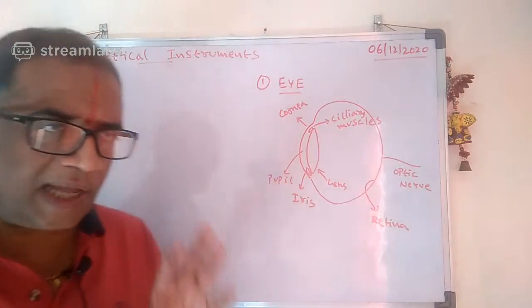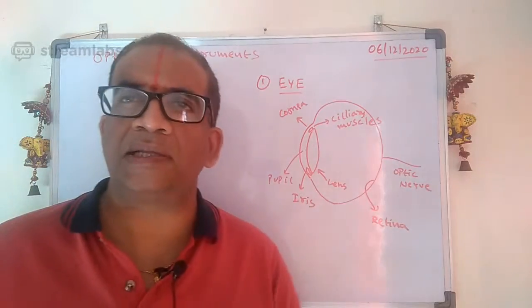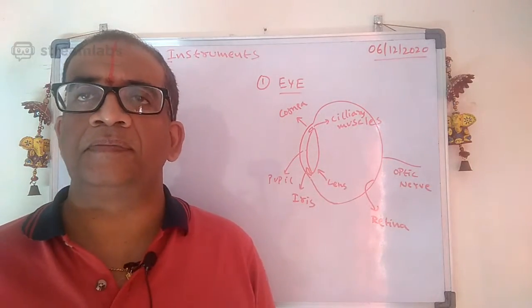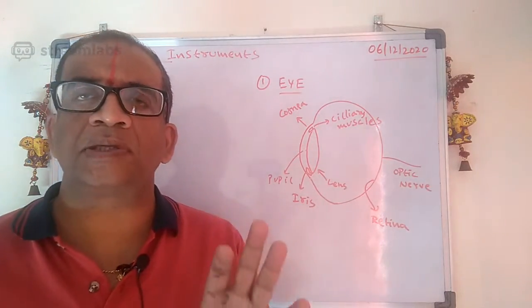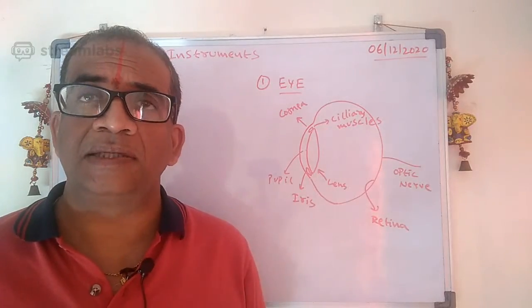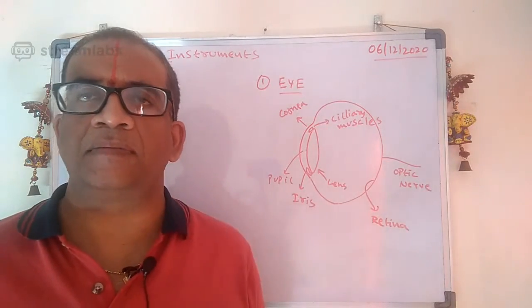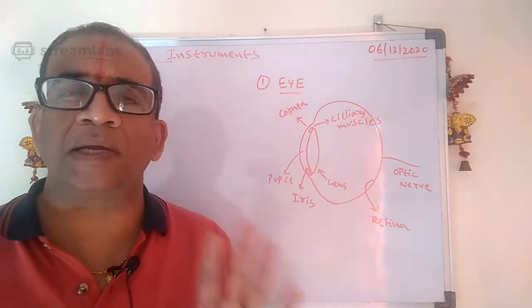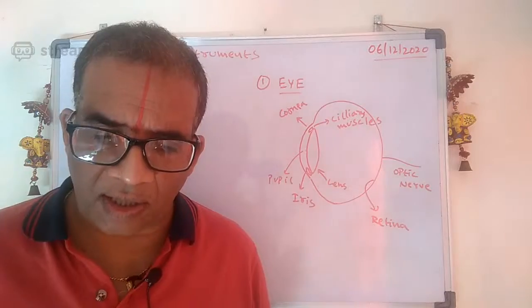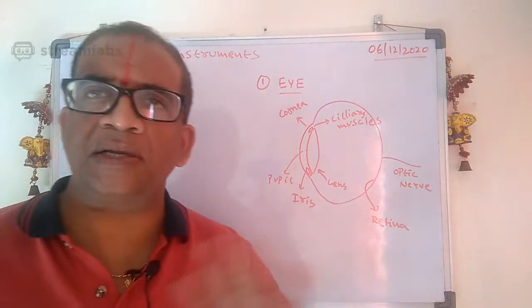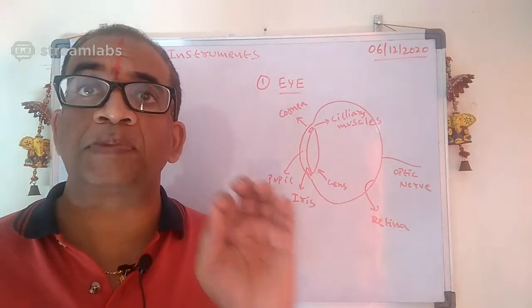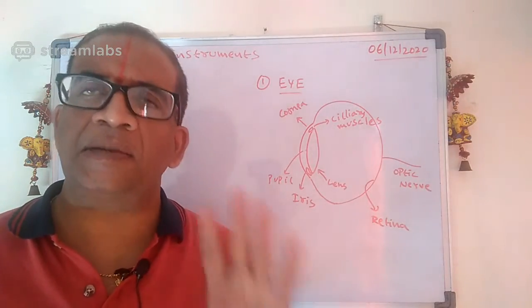See what will happen here. For example, they'll say, please don't see the solar eclipse directly. Why do they say not to see the solar eclipse directly? Remember, there's a scientific reason. It is not a blind belief, it is not a social stigma. Please remember, don't see the solar eclipse directly, or any eclipse directly.